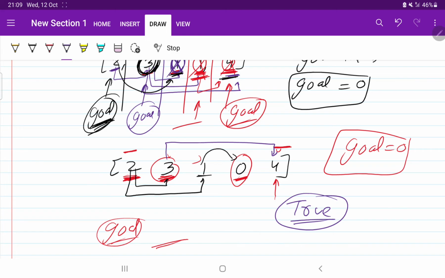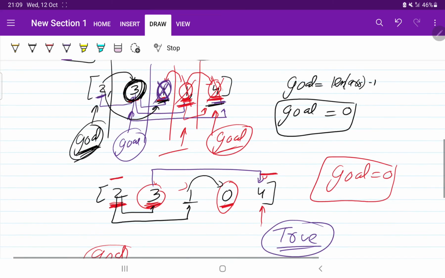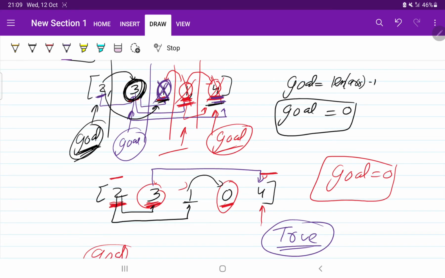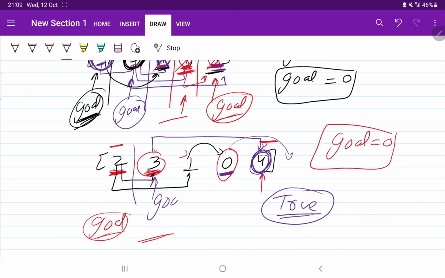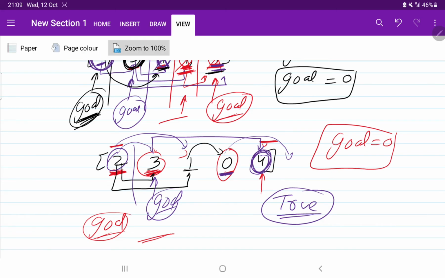So ultimately what we have done, we started the traversing from the second last element, and then moved towards our starting point, and checked if the element can reach our goal or move forward to our goal. Suppose initially our goal was here. If the element can reach or move forward, then shift the goal. This was our simple condition.